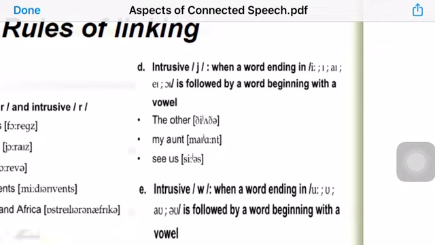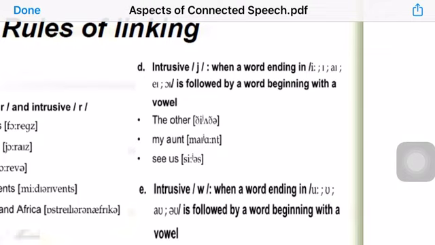Sometimes we have intrusive yeah, and this is very common in a lot of words. When a word ends with a long e, short e, a, i, etc., so one of these sounds is followed by a word beginning with a vowel. For example, we can find this intrusive yeah in an expression like the other.